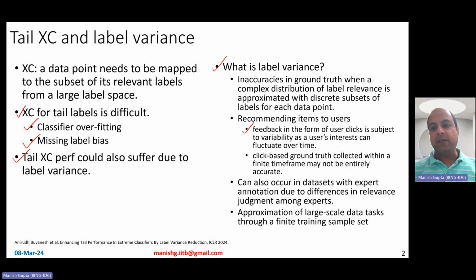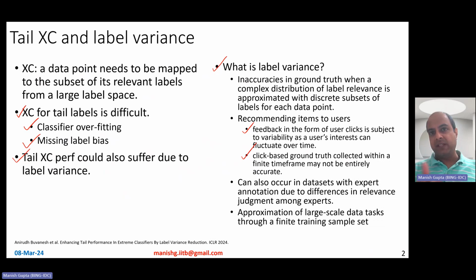However, the problem is that feedback in the form of user clicks is subject to variability as a user's interests change over time, right? So what I like now may not be things that I would prefer to buy 2 years, 5 years down the line. Okay. So this click-based ground truth collected within a finite time frame may also not be entirely accurate. So sometimes maybe I like something, but if we got those clicks in 5 months, and in these 5 months I did not buy it or click on it, that doesn't mean I dislike it.